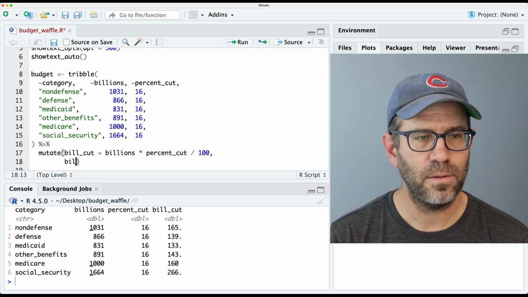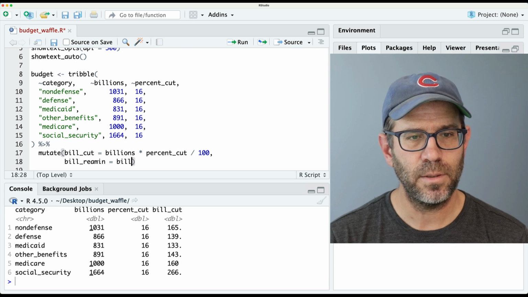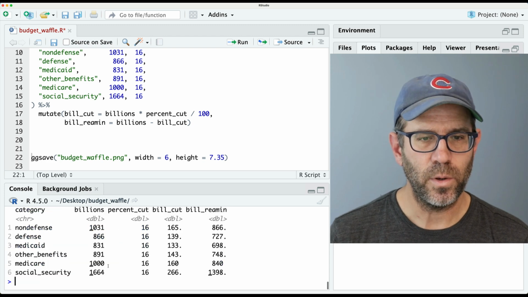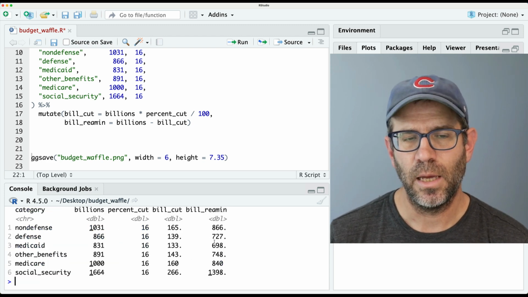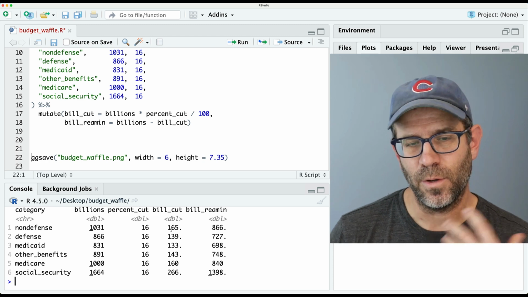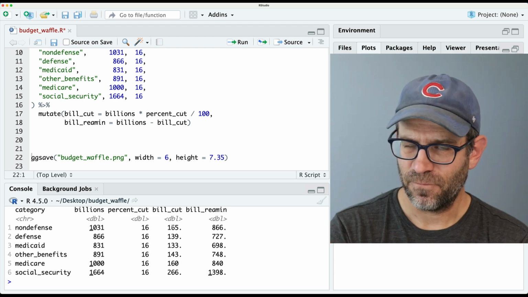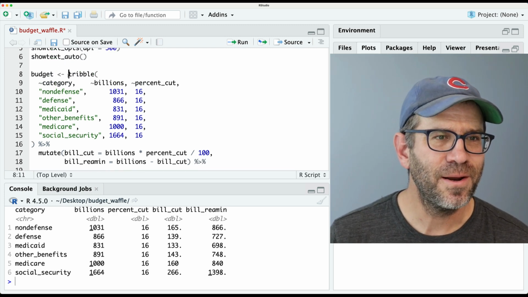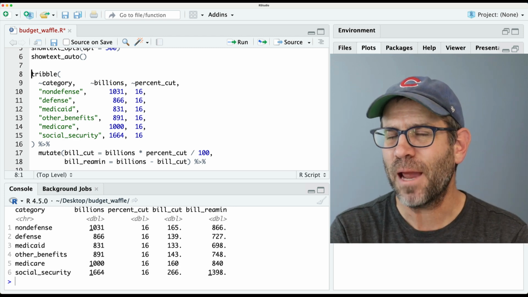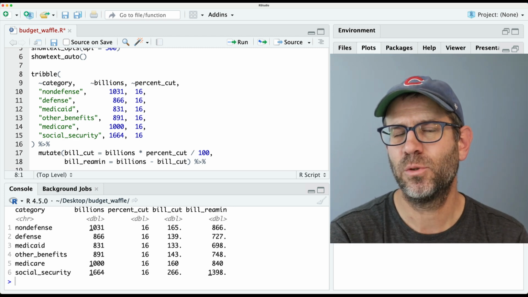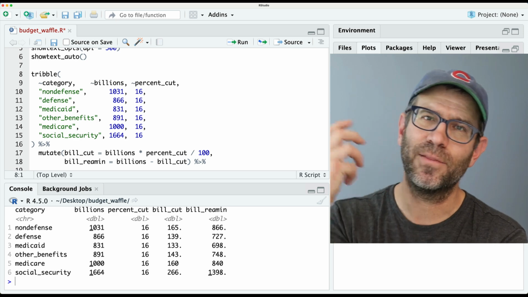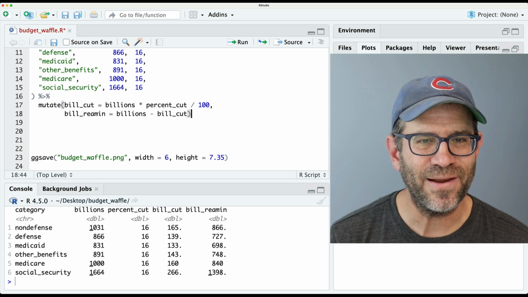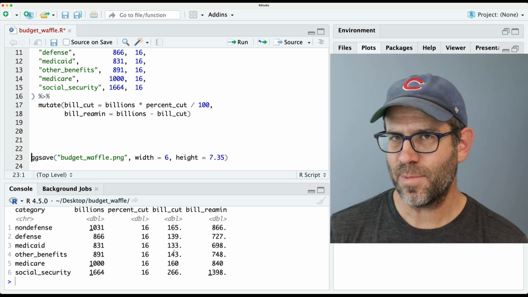We'll also have to have bill_remain, and that's going to be billions minus bill_cut. And again, if we look at budget, we now see that we've got those two columns, bill_cut and bill_remain. And this is then what, again, we're going to use to feed into our waffle plot. So I'm going to go ahead and clean this up a bit. I'm also going to remove my assignment to budget because when I'm doing this pipeline development, it's kind of annoying to save things back to a variable, because then I load that code chunk and then I have to call the name of the variable. It just gets a little tedious. So let me kind of show you what I mean. If I go ahead and remove that pipe and run it, I automatically get the output.